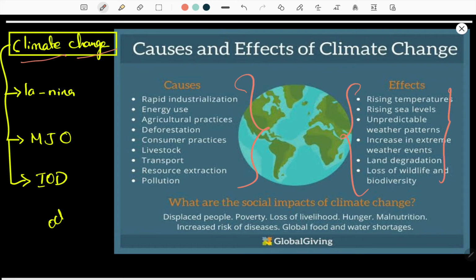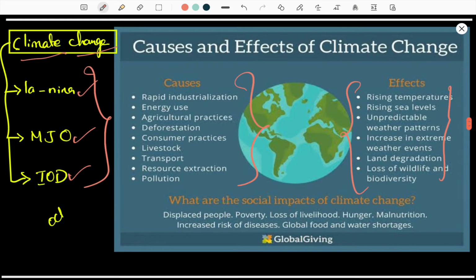But related to this topic, the climate change factors which propelled the October rainfall are the La Nina effect, Madden-Julian oscillation, and Indian Ocean dipole. This is a little bit scientific in approach and concepts, but we can understand it in a clear and simpler manner. So we shall look into it.